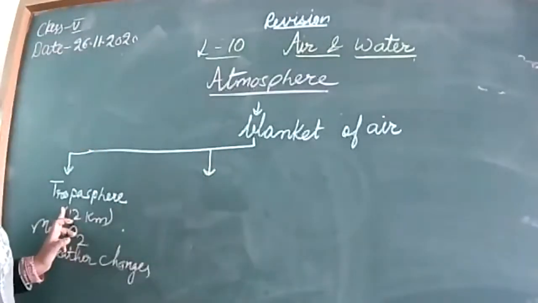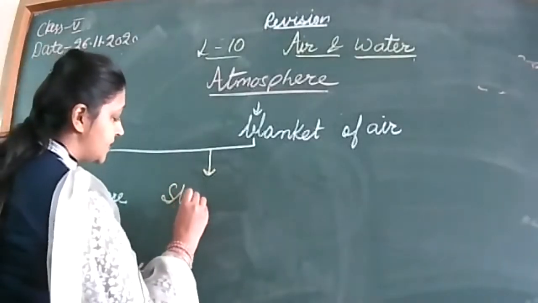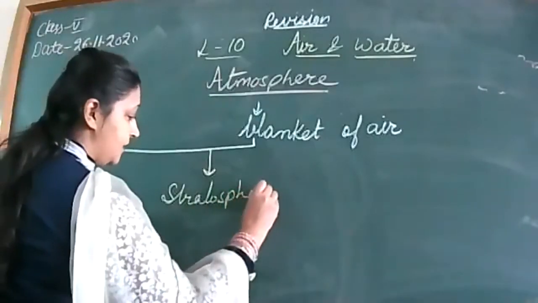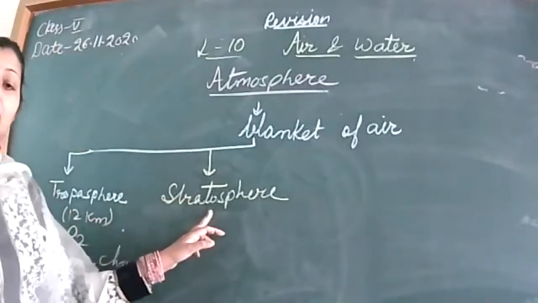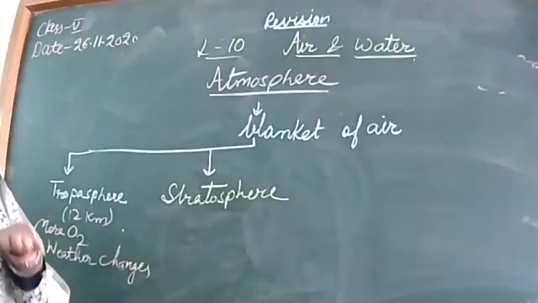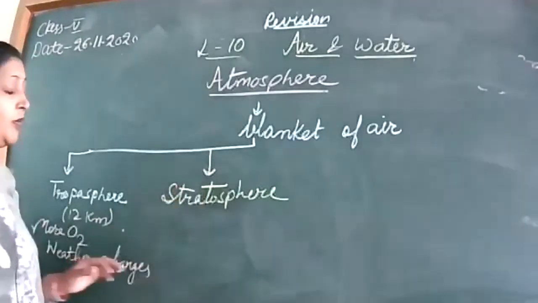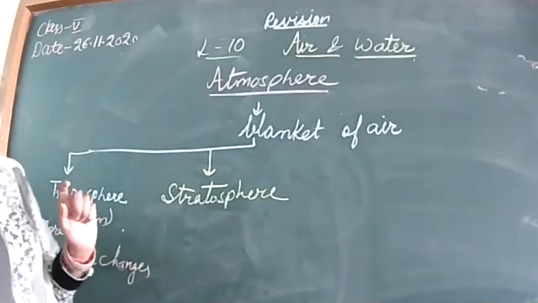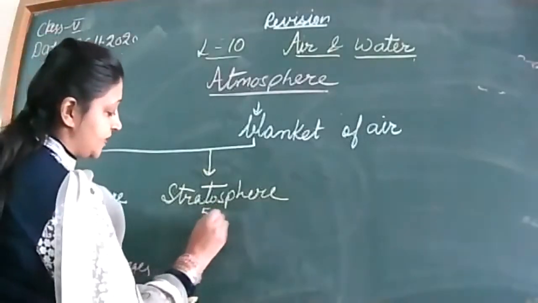Which is the second layer after the troposphere? Yes, a few students have typed stratosphere. Very good, because the stratosphere is the second layer from the earth. It starts from 12 kilometers to about 50 kilometers.